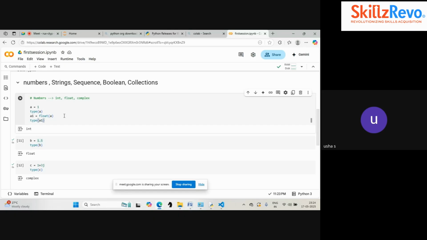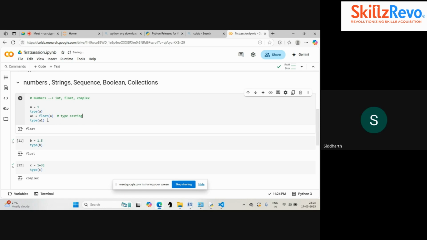A1, what will the output be? It is going to be float, right? Are you able to understand? This is nothing but typecasting or type converting. This is nothing but typecasting. So we are converting the data type from integer to the float variable.